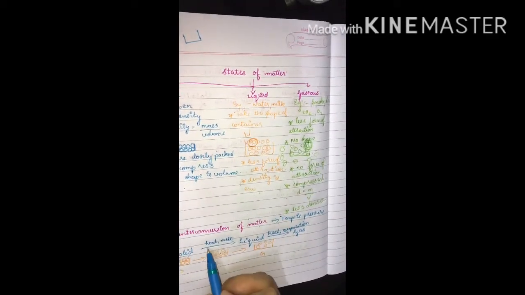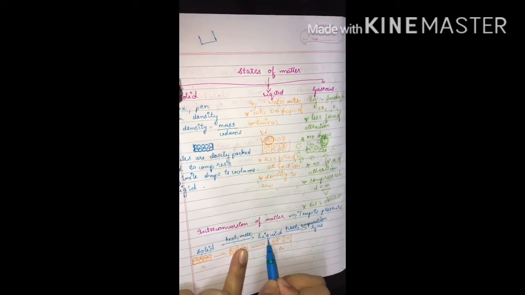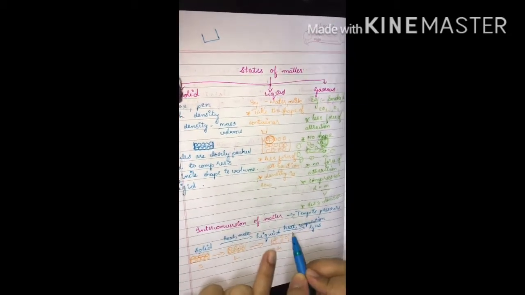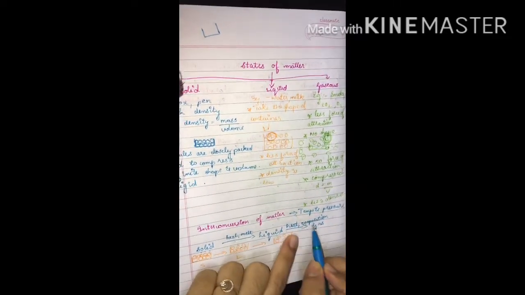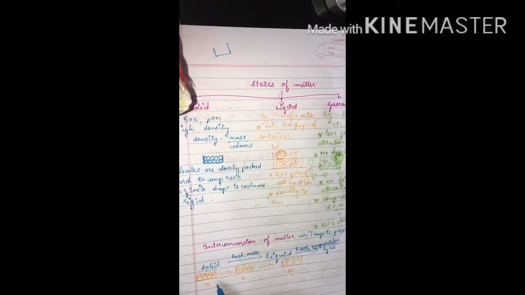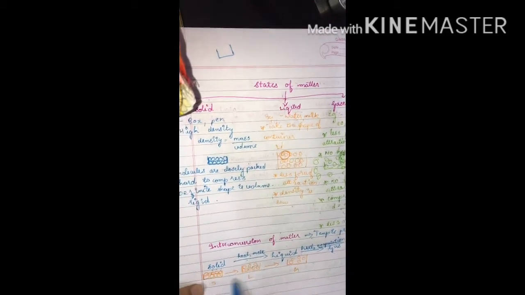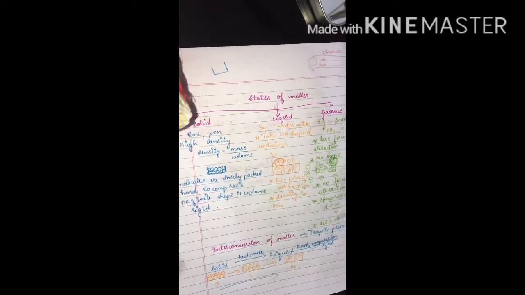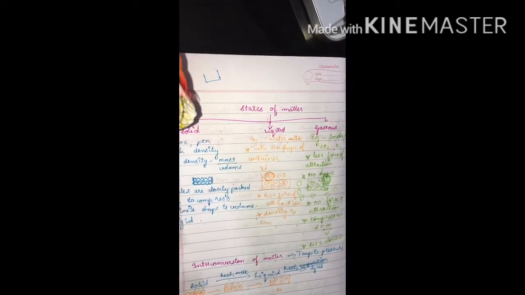So a solid on heating turns into liquid by melting, and liquid by heating gets evaporated into gas. Here there is a change in the intermolecular force of attraction, and the space between them increases, and vice versa is possible.